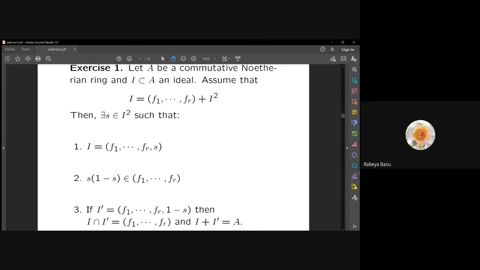I have one more question. I don't know whether it is relevant or not. Can any of these results be generalized for graded rings? Last part I could not hear. Generalized for graded rings.